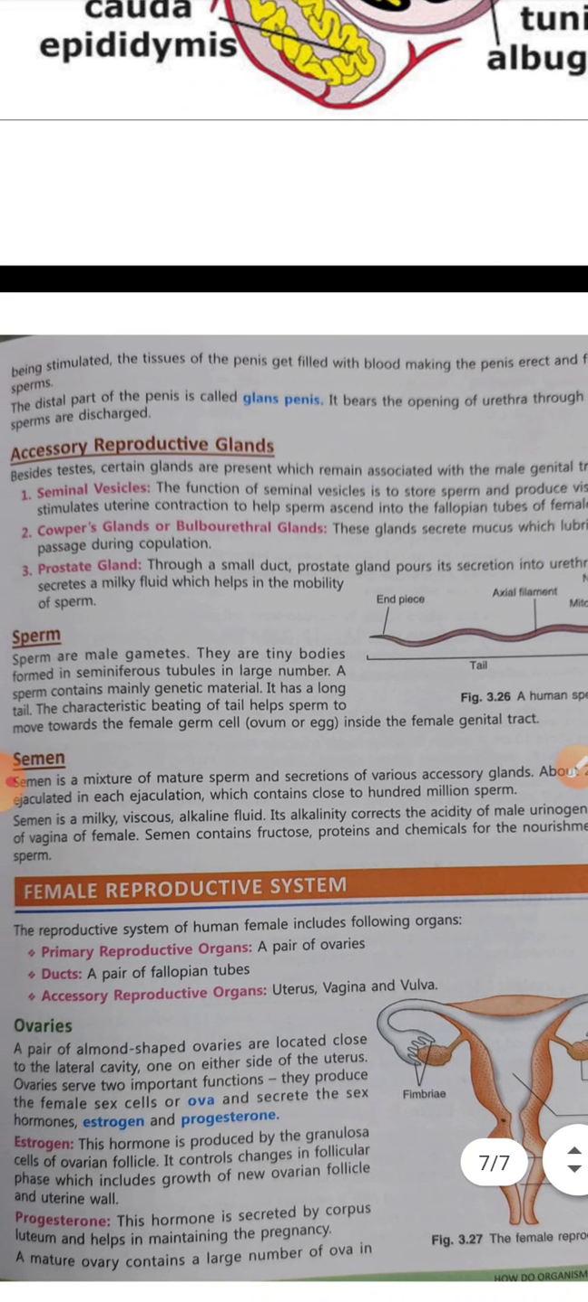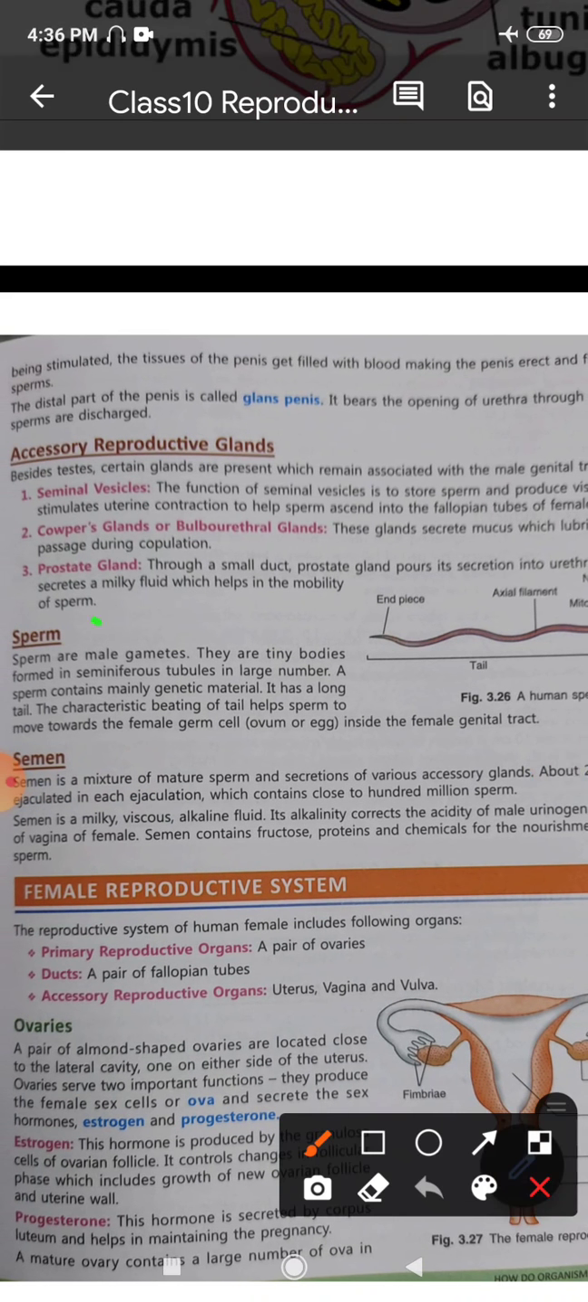And the prostate gland pours its secretions into the urethra through a small duct. The prostate gland secretes a milky fluid which helps in the mobility of the sperm. So basically it provides mobility. All the secretions also provide mobility and some nutrition to the sperm. Other than that, when the sperm reaches the female reproductive system, it further helps the sperms to reach inside to fertilize.